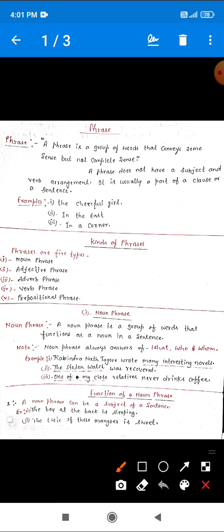Okay dear, now see the second example. The taste of these mangoes is sweet. What is sweet? The taste of these mangoes. So dear, this underlined part is the noun phrase and is working as a noun in the given sentence. Okay dear, I hope you have got all the points very well. Let's see a further point about noun phrases.